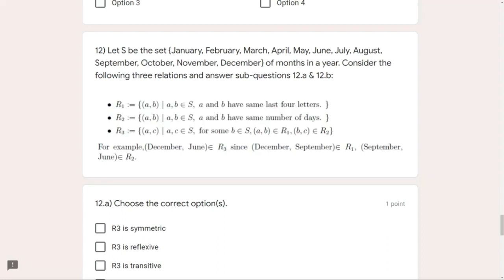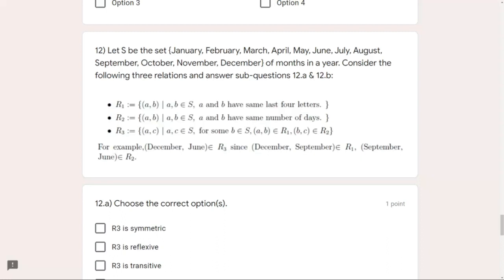So basically, first of all, you have to find a month which shares the same last four letters with the first element, that is A, and has the same number of days as the second element, C. So this is the process, and we are being asked questions about this only.